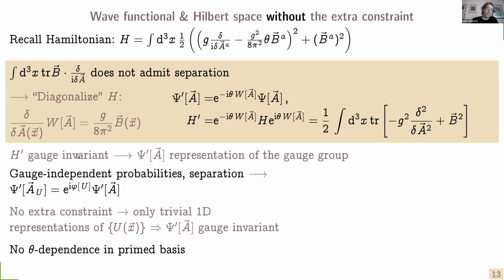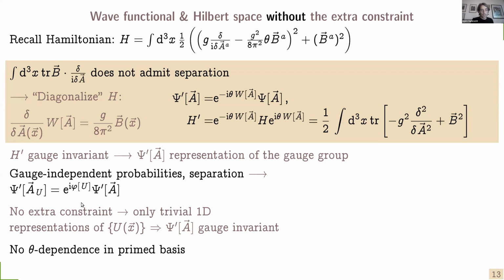Now, the Hamiltonian is gauge invariant, and therefore the solutions or the eigenstates of the Hamiltonian can be organized in representations of the gauge group. And to have gauge independent probabilities, the gauge transformations should be pure phases. And since now we can separate the gauge dependence, this phase can be isolated in a single factor.